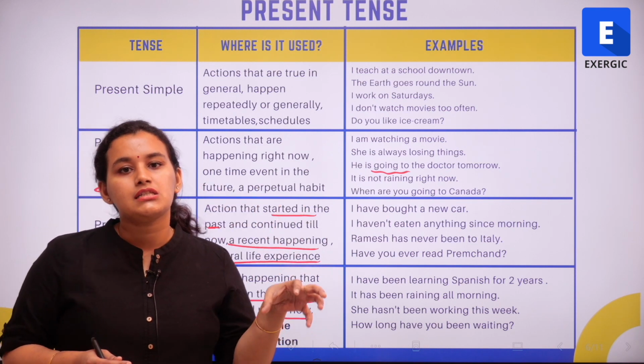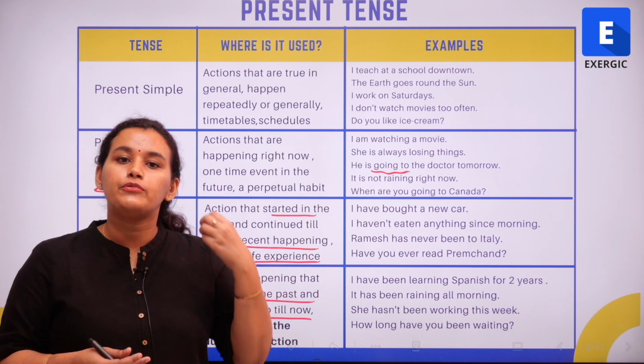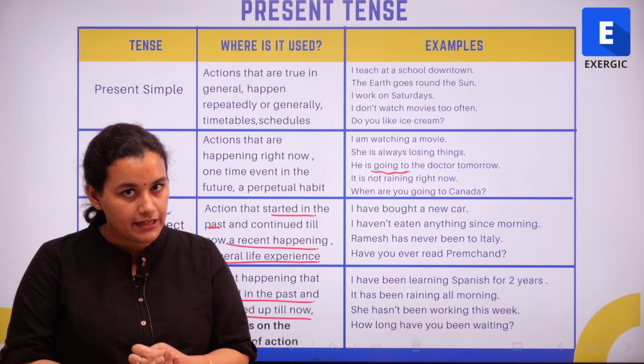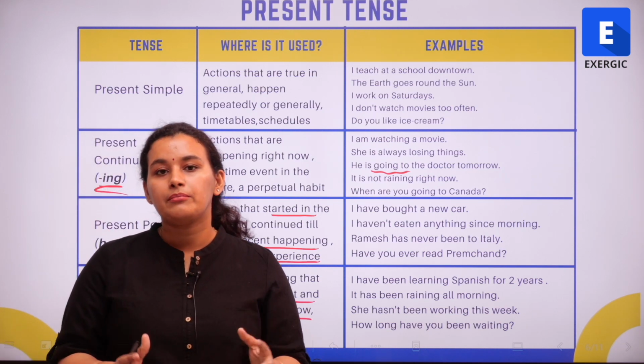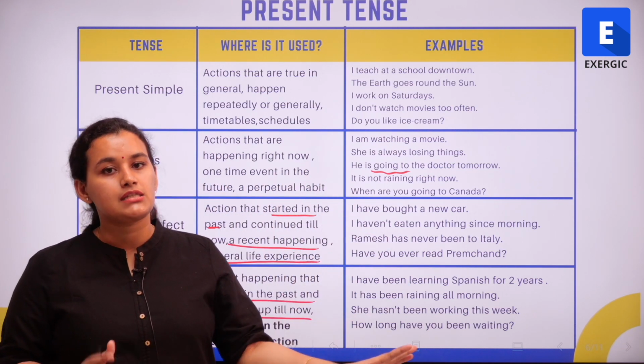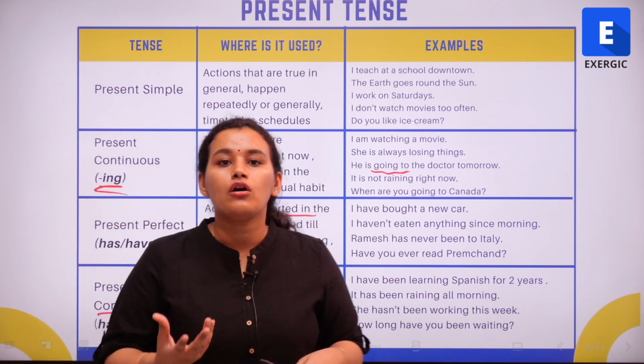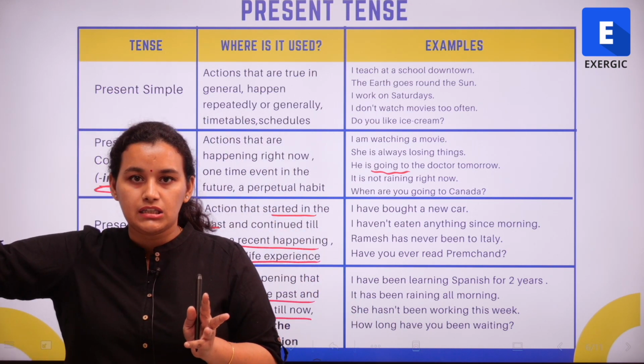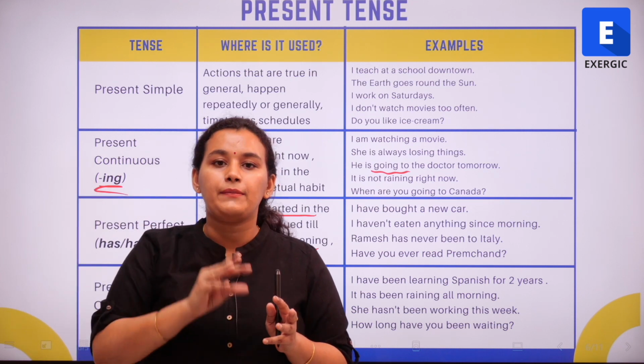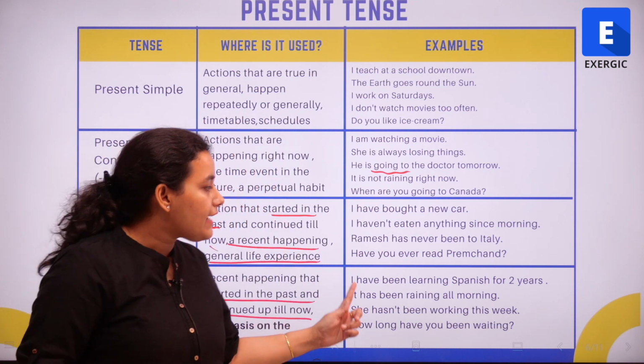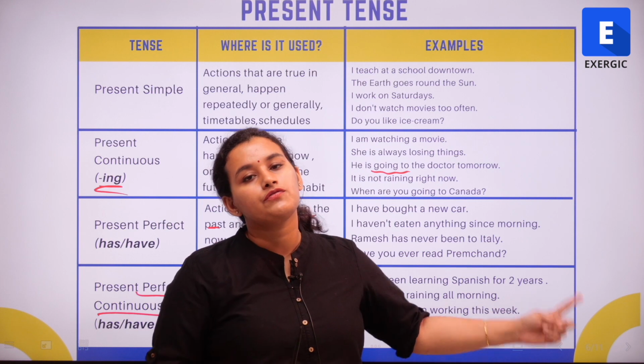Perfect continuous tense is always used when we want to put an emphasis on the duration of the action, but it's important for you to remember that the present perfect continuous tense is always used when we want to talk about an event that definitely started in the past and it continued up till now. For example, I have been learning Spanish for 2 years.